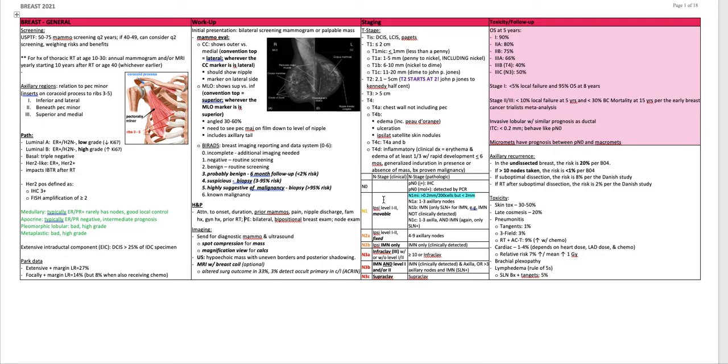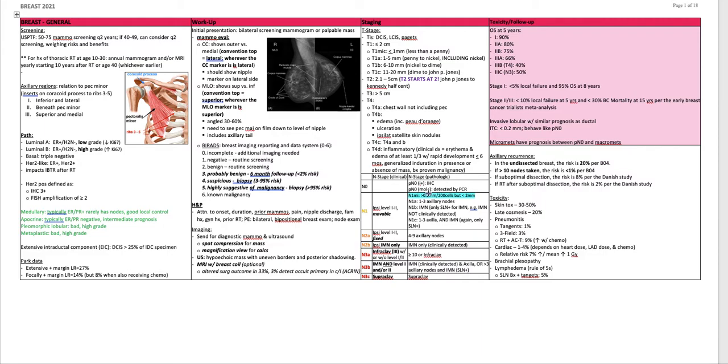Nodal staging: clinical nodal staging and pathologic nodal staging. Clinically, N1 is ipsilateral levels 1 through 2, which are mobile. Clinically, N2A is ipsilateral level 1 to 2, but fixed. Clinical N2B is ipsilateral IMNs only. Clinical N3A is infraclav with or without level 1 and 2 involvement. N3B is IMN and level 1 and/or 2 involvement, and N3C is supraclav.